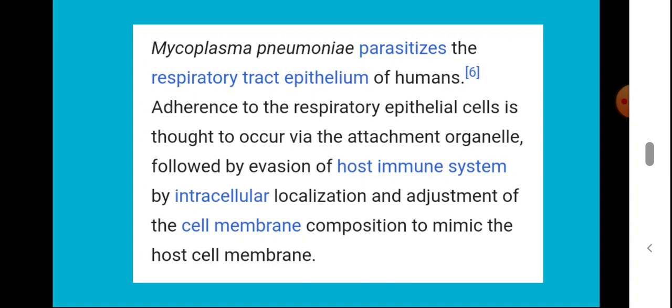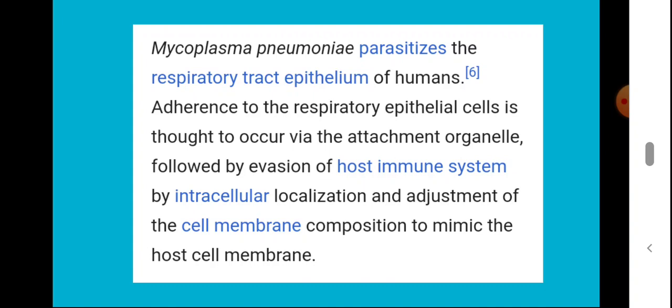With those organelles, it attaches to the respiratory tract epithelium, and after that there is evasion of the host immune system. There is intracellular localization: it will enter into the host cells, and its cell membrane composition is adjusted to mimic the host cell membrane.